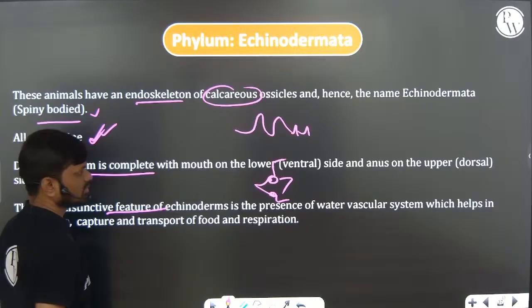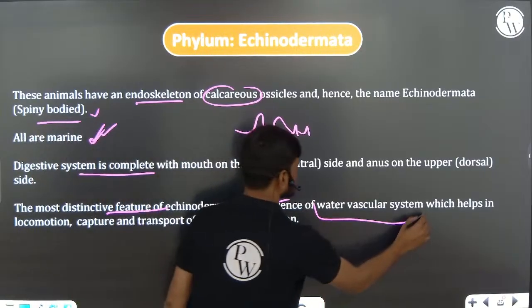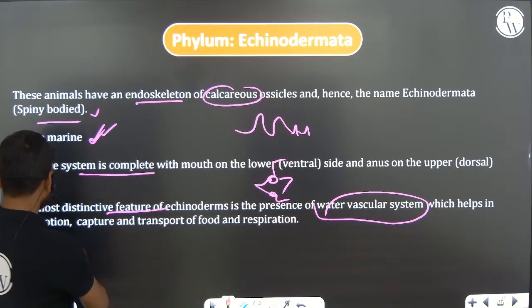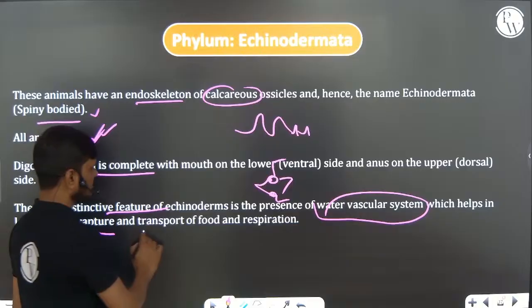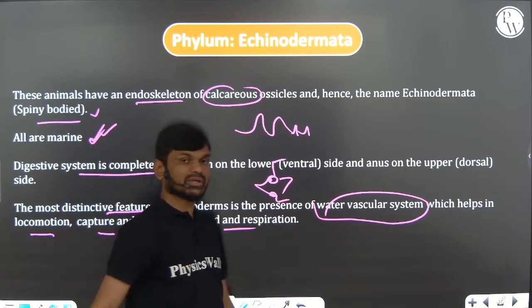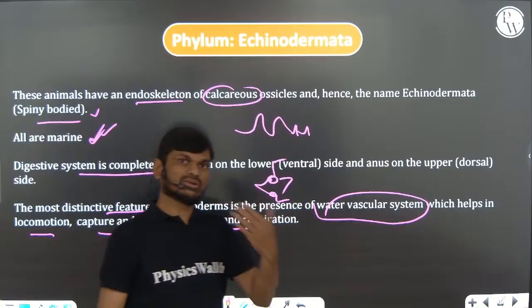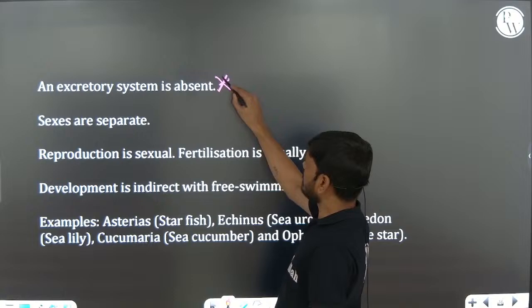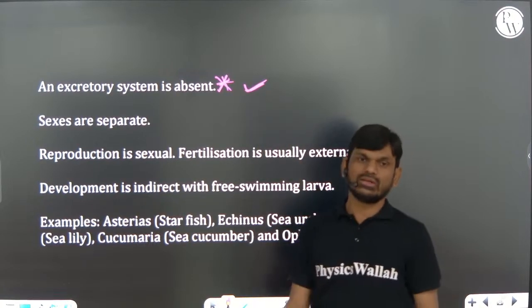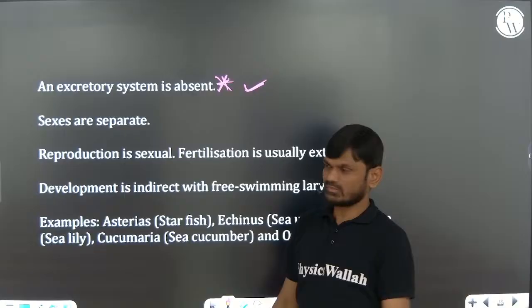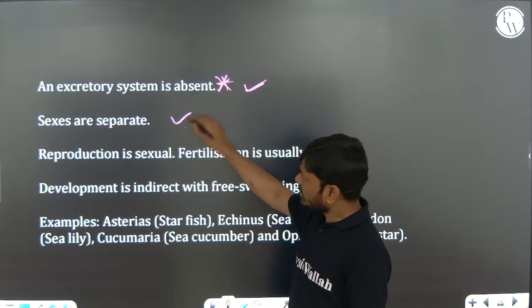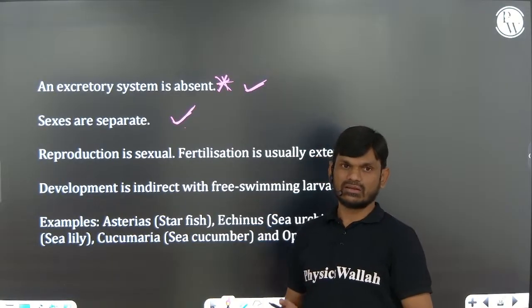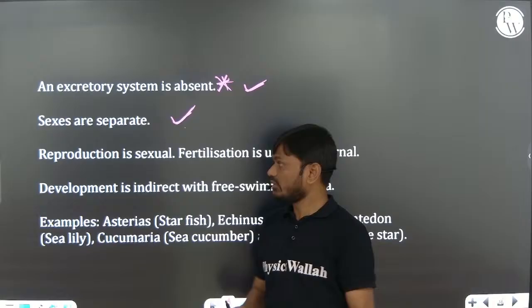Distinctive feature of these animals is the presence of the water vascular system, which is different from the water canal system. It helps in locomotion, capture of food, transportation of food, and respiration. Very, very important. Excretory system is absent, very important. Only tube feet help in elimination. Sexes are separate but sexual dimorphism is absent. Based on external character, we cannot distinguish male from female.